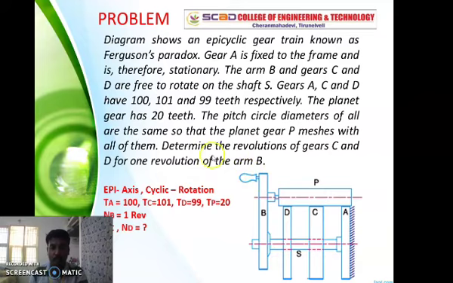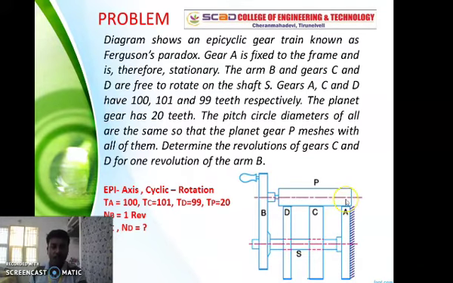Please students, listen. Determine the revolutions of gear C. Revolution of gear C indicates what is the speed of C and D. What is the speed of D for one revolution of the arm B? So if the arm is making one revolution, what is the speed of C as well as D? That is the thing which we are going to discuss now.